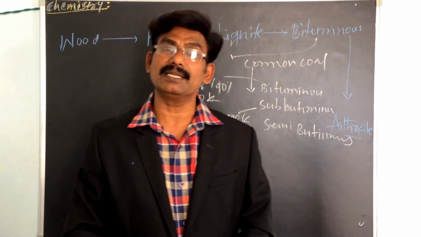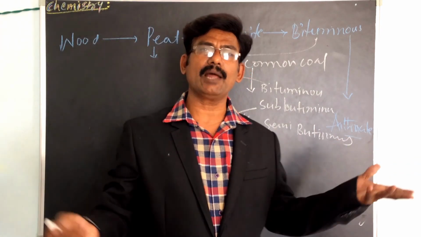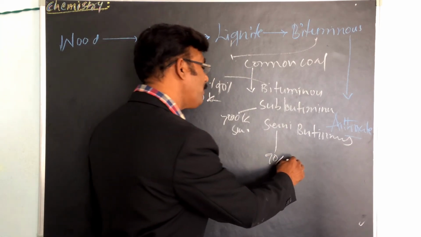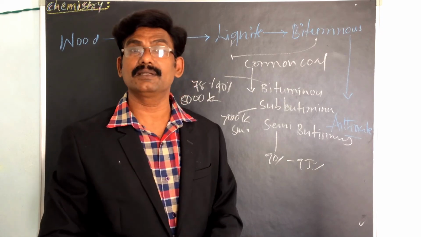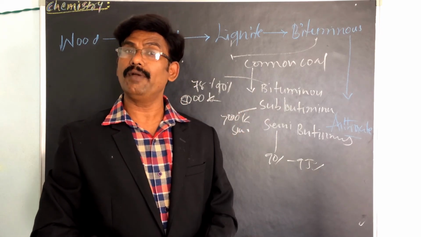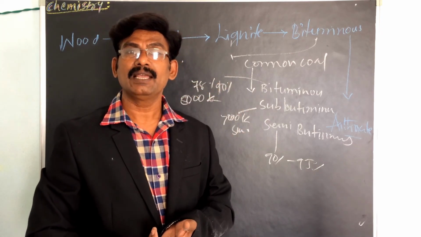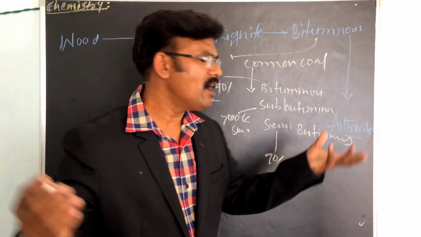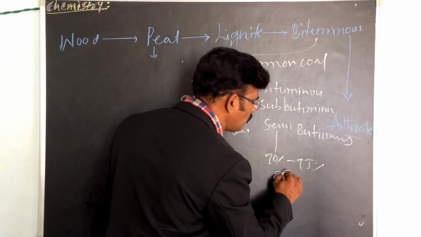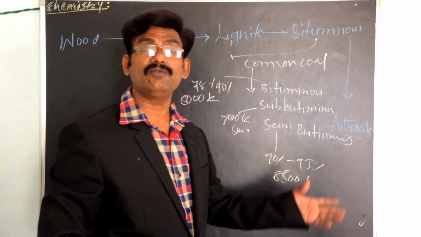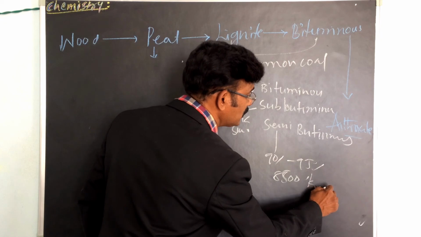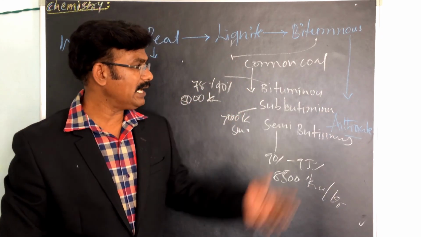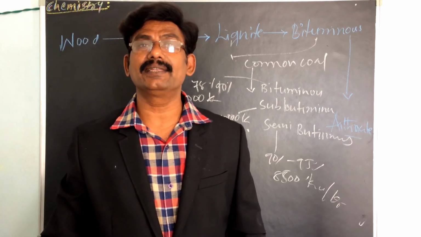And semi-bituminous coals are rich in carbon, 92 to 95%, meaning above 90%, with low volatile matter. These are used for coke manufacture, and the calorific value is high, almost 8,500 kilocalories per kilogram.